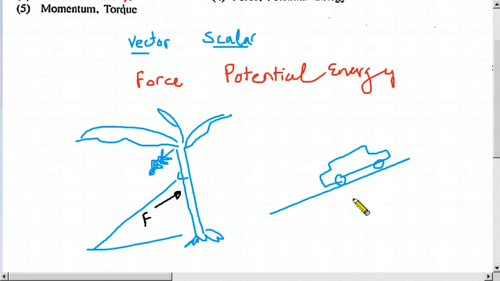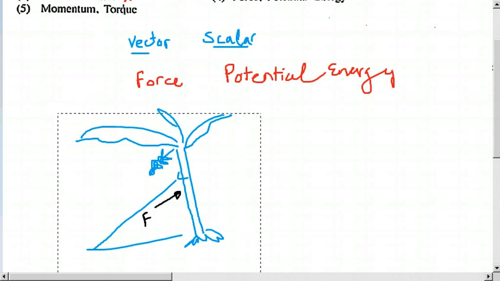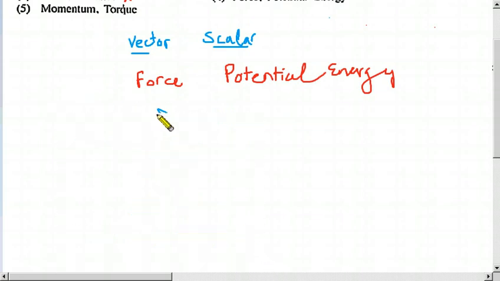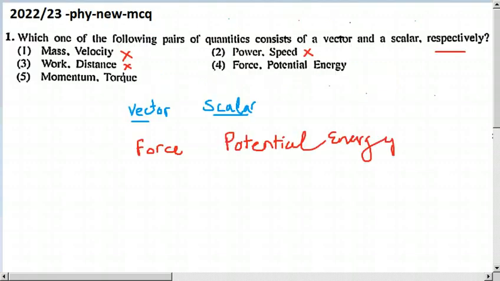That is wrong, because the children don't know to consider the direction, so we laugh at that. So when we are giving a force, we always have to consider the direction. If we consider the direction, then we say it is a vector. So therefore this one is correct. Force is on the vector side.